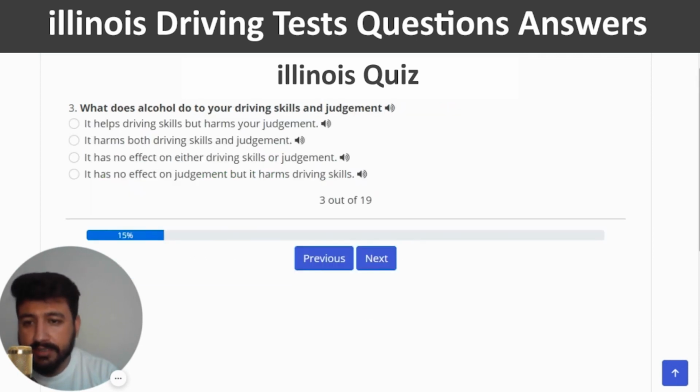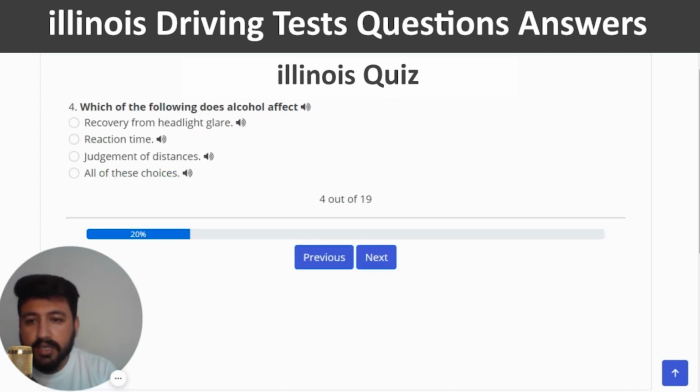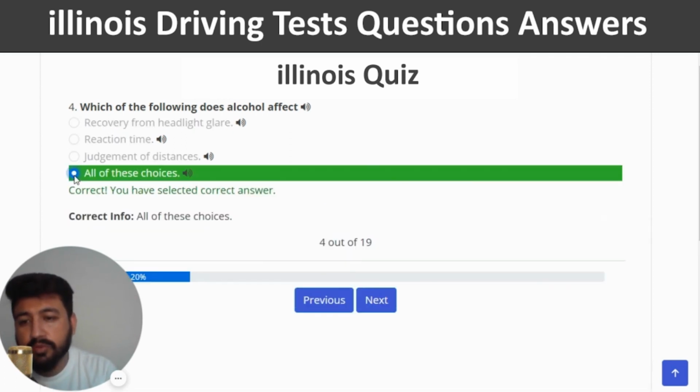The third question is, what does alcohol do to your driving skills and judgment? The right answer is, it harms both driving skills and judgment. This is the right one, and we will move to the next. The fourth question is, which of the following does alcohol affect? So the right answer is all of these choices. So I'm going to click on the last option.